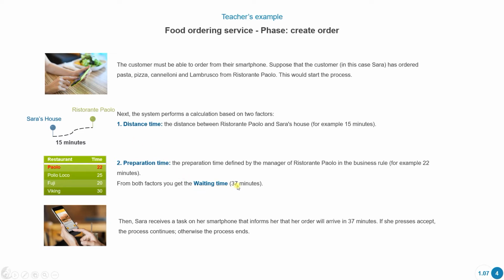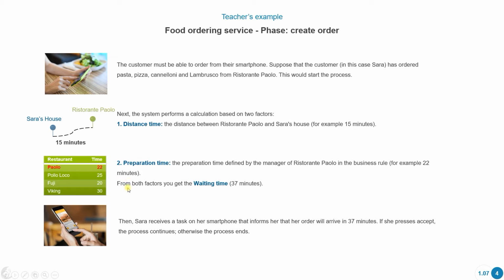The waiting time is going to be the sum of these two calculations. There's one related to the distance and another calculation related to the amount of time that the certain restaurant has to invest in order to prepare those meals or those types of foods that the customer is requesting.